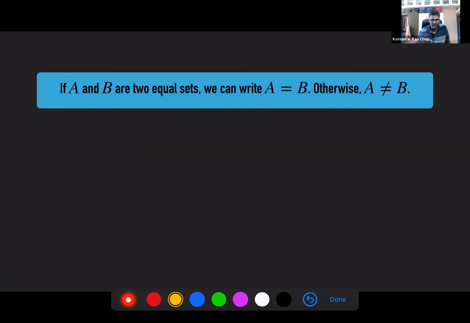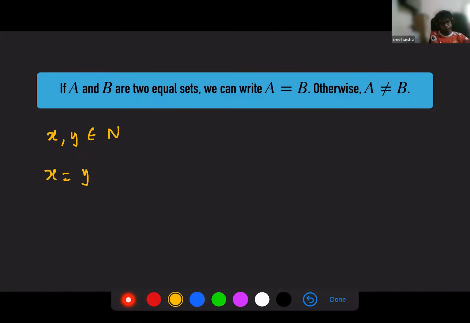Now, again, you have to understand here, this has a different meaning. Let's say X, Y belong to natural numbers, and if you say X is equal to Y, you're comparing the values of X and Y. But here, this equal to sign is operating on sets. So you're using the same symbol, but it has a different operation.